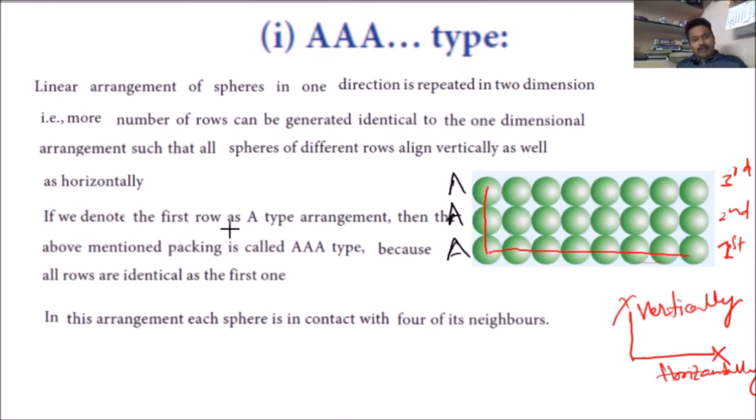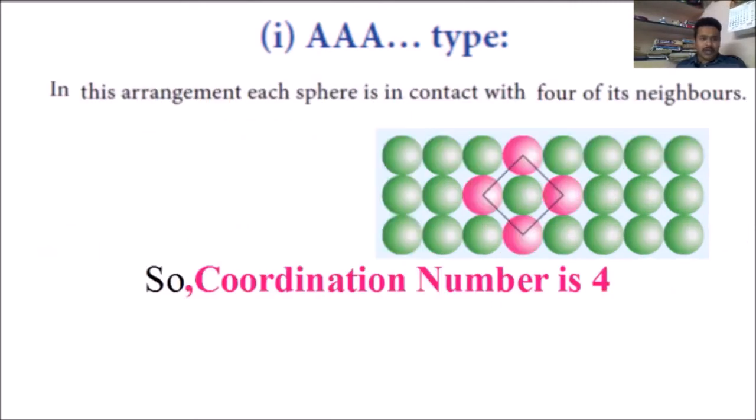If we denote the first row as A type, as we discussed, this is also A type, and this is also A type, and this is also A type. So the overall arrangement is termed as AAA type. In this arrangement, each sphere is in contact with four neighbors. You see the same arrangement here.